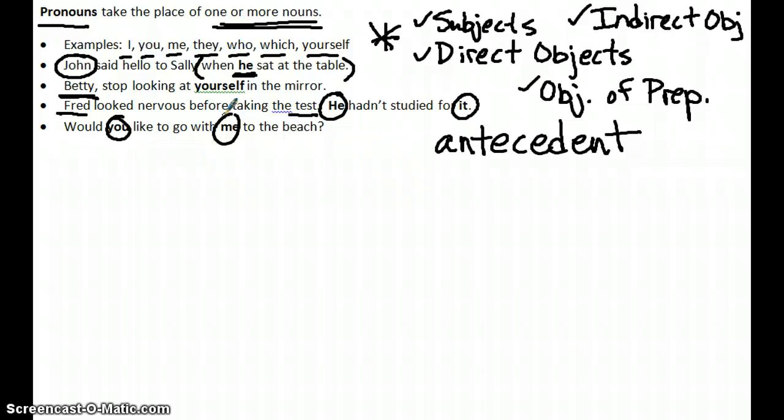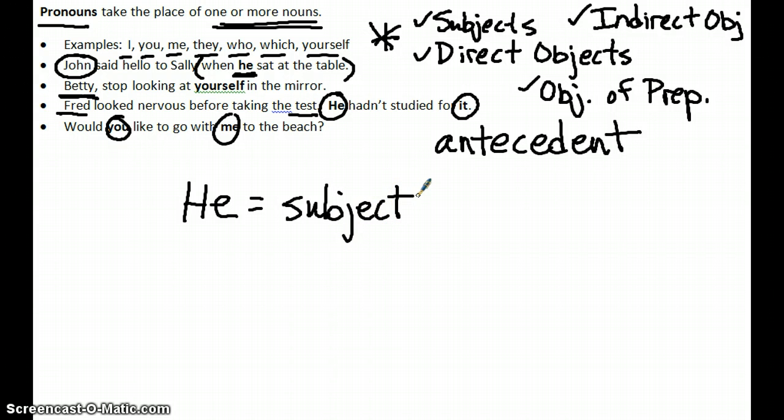So these are the way pronouns function in the sentence. These are the way they operate. They take the place of nouns. And because we already talked about how nouns function as subjects, indirect objects, direct objects, and objects of prepositions, we should be able to see these pronouns fitting in those same roles. So if I take a look at "Fred looked nervous before taking the test. He hadn't studied for it." "He" is the subject because he is what the sentence is about, if you recall from the previous video.